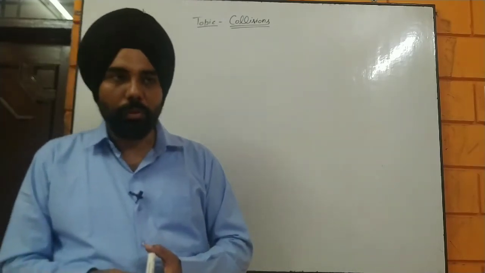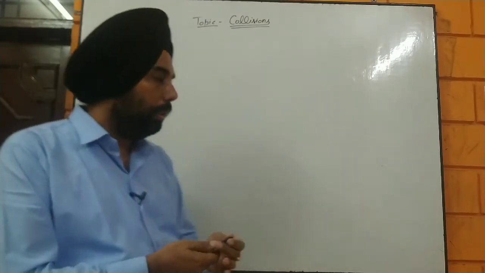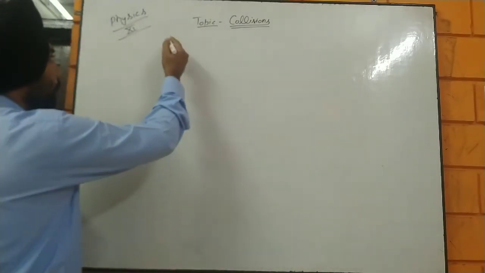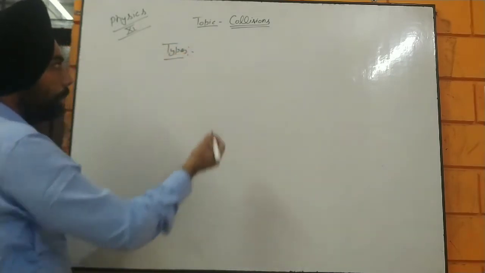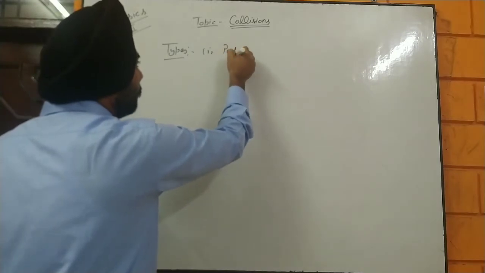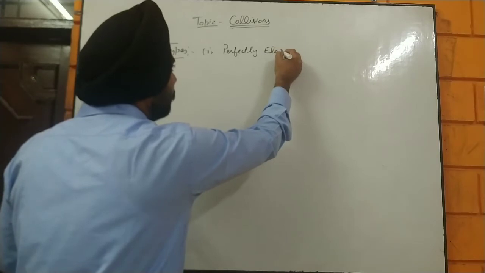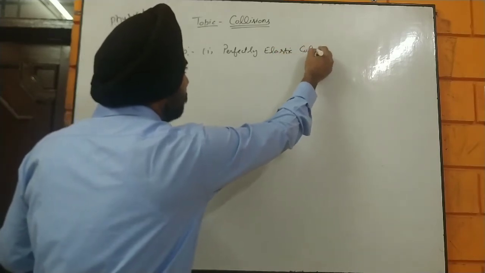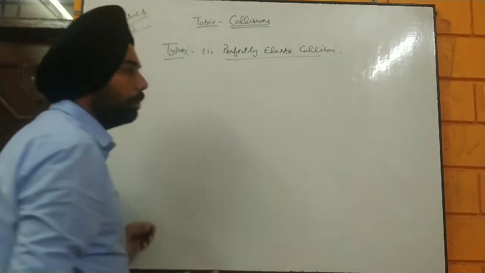And now what are going to be the types of collision? That is very important. If we are talking about the types, the first type is perfectly elastic collision.